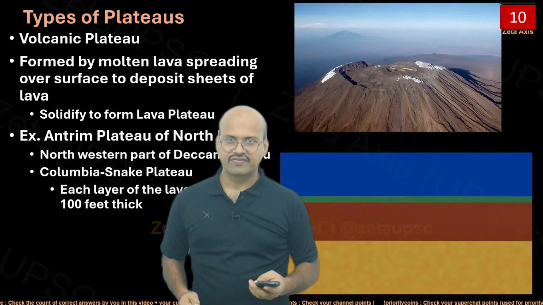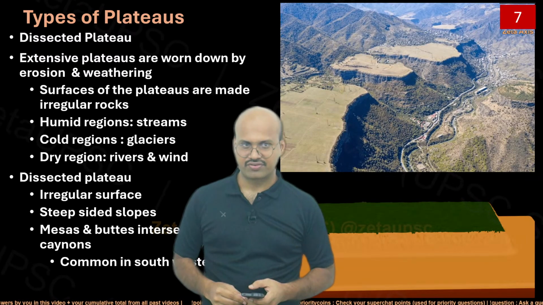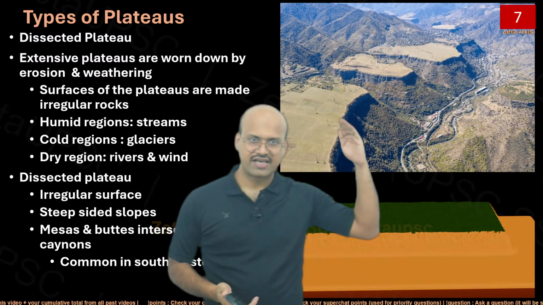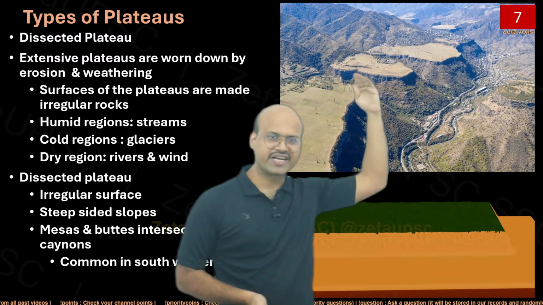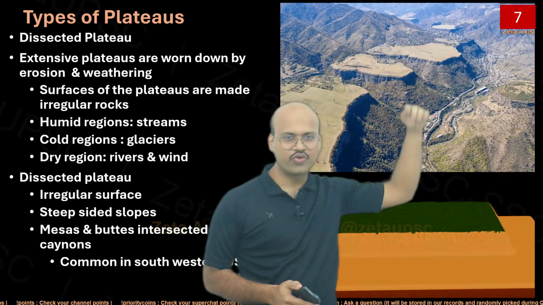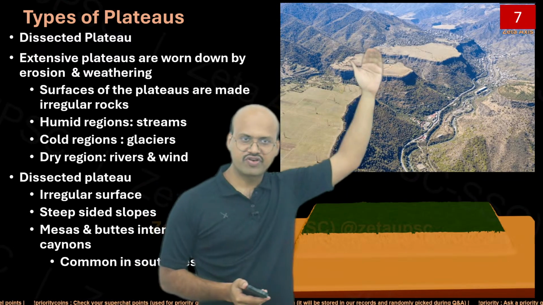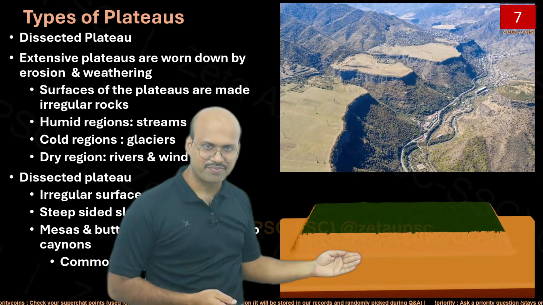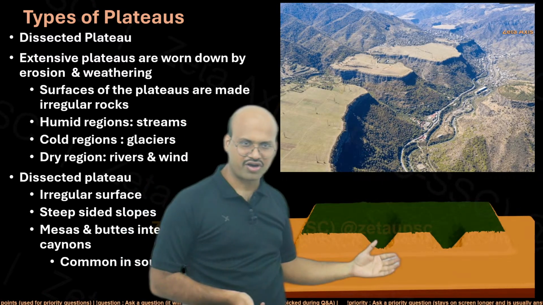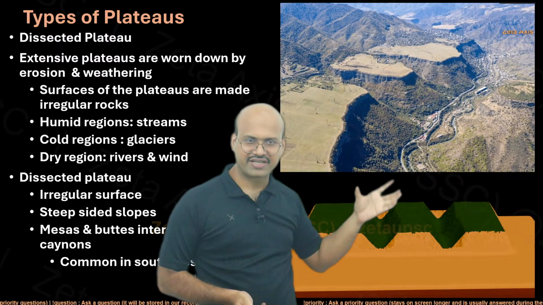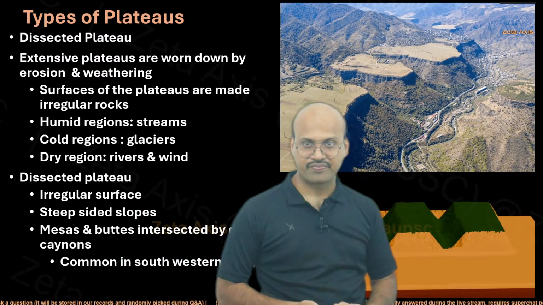Now we have the dissected plateau. Here we can see an image of a plateau, and earlier this was one continuous plateau, but over time, due to different erosive actions, gaps were produced. So suppose this is a plateau which is a continuous block, and over time, because of erosion, gaps were produced and they got broken away. So these are called dissected plateaus.